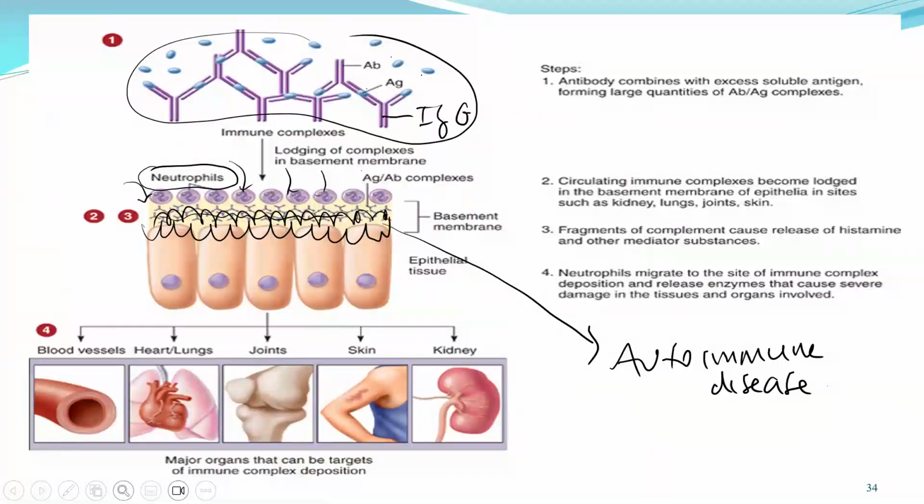There are several organs that mostly have this autoimmune disease, for example blood vessel, the heart, joint, bone, the skin, the kidney. Okay, that's maybe the place where this complex will stay and cause the attack by the neutrophil.